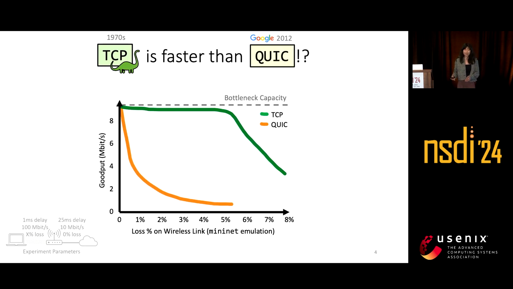And the reason this is surprising is because TCP is a dinosaur that was invented with the internet, versus QUIC was invented at Google in 2012. It's constantly evolving and developing, and your laptop is actually using the newest and greatest version of it. But as the loss on the wireless link increases, the performance of QUIC actually dramatically gets worse. TCP, on the other hand, is able to use almost all of the network capacity and only starts to slowly deteriorate as the loss percentage gets even higher.